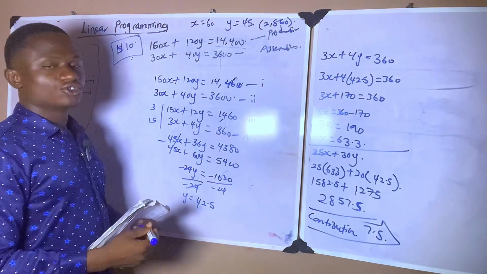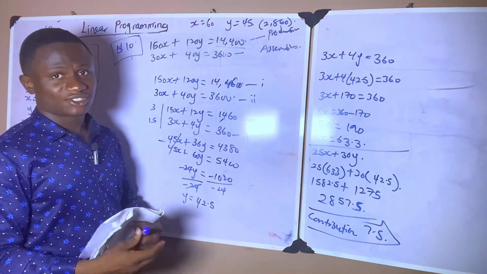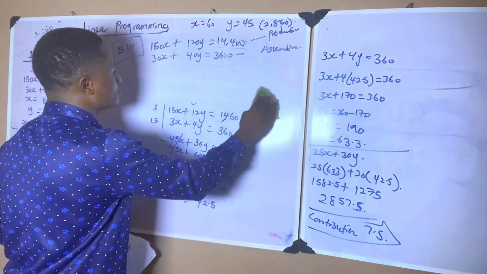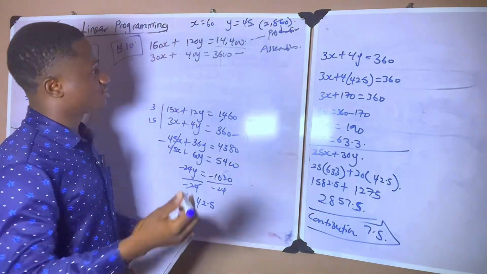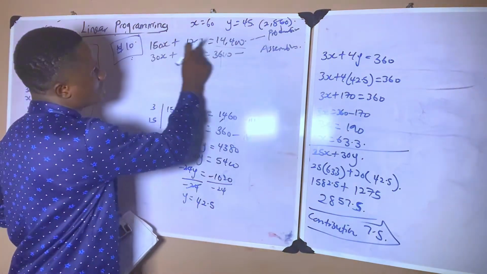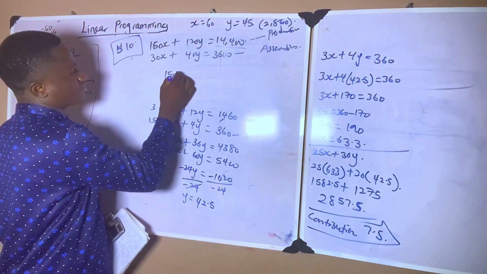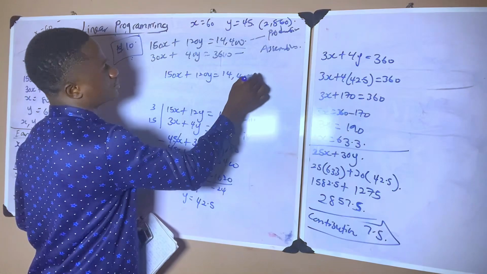And this is the same thing you're going to do for the assembly department, where you advise the organization. How do we go about that? To form the simultaneous equation for the assembly department is something similar. The normal assembly constraint is 150x plus 120y equals 14,400.